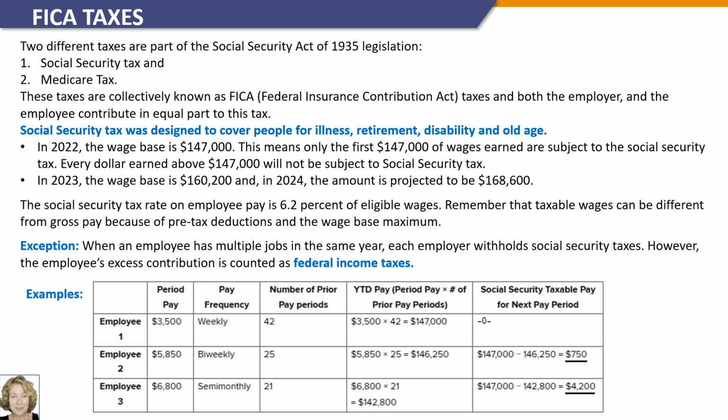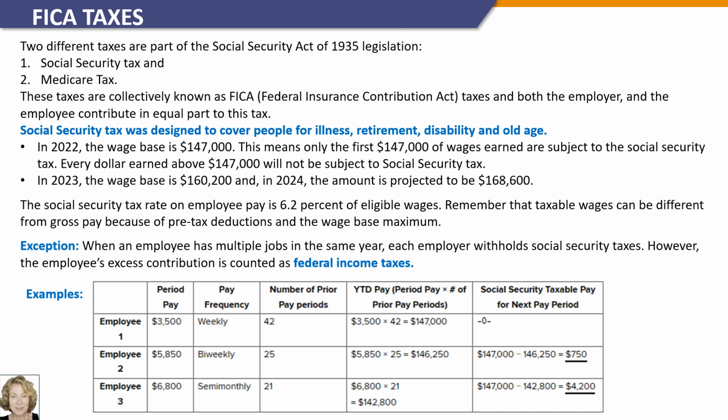Let's now look at employee number 2, who is paid a biweekly wage of $5,850 and has earned $146,250 year to date. That means that for the current payroll period, period number 26, only $750 are subject to Social Security. What about the next employee?